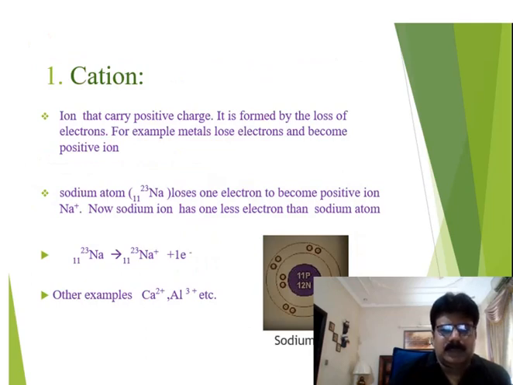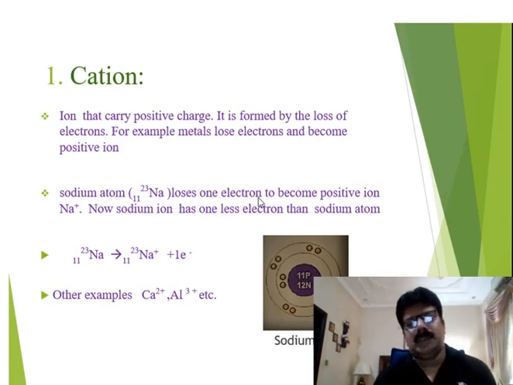It is formed by the loss of electrons. For example, metals lose electrons and become positive ions. As I have already told you, metals have the tendency to lose electrons. Take an example of sodium. Why does sodium lose one electron? Because it belongs to group 1. All the elements of group 1 have one electron in their outer shell. So it loses one electron to become a positive ion, that is Na plus.